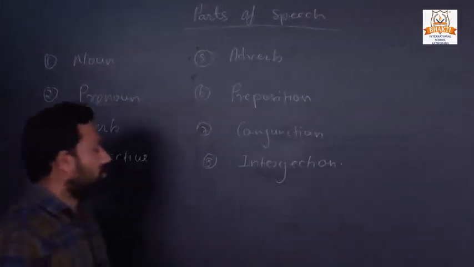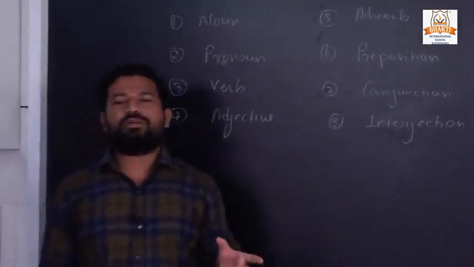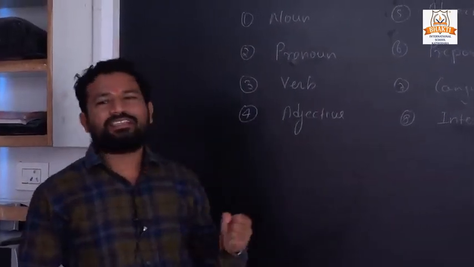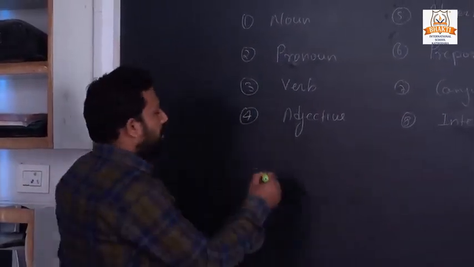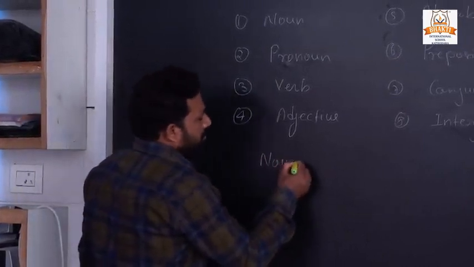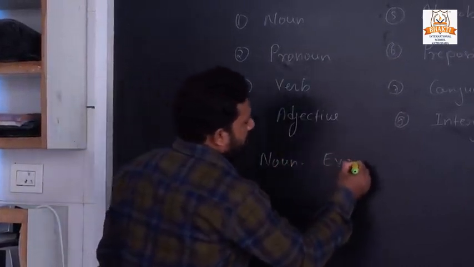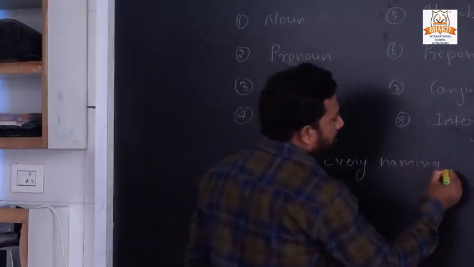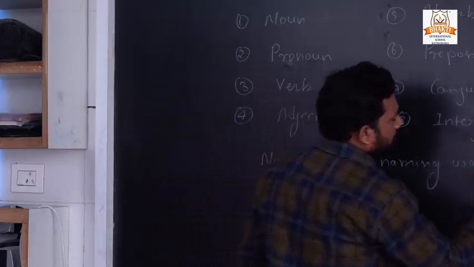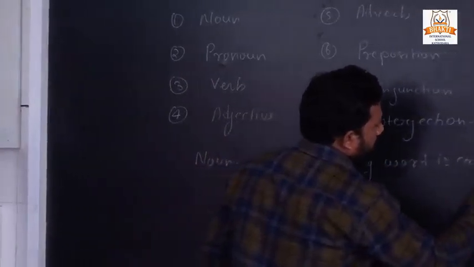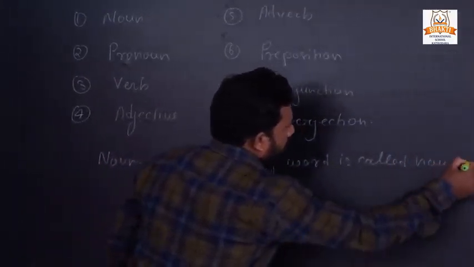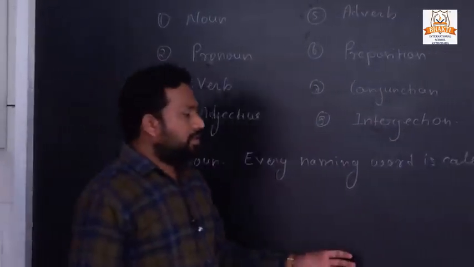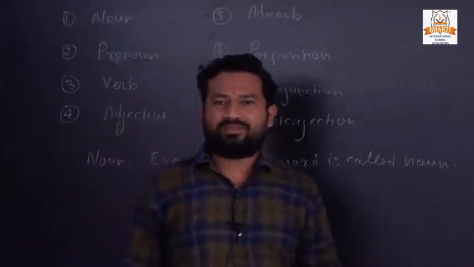As you heard about the noun, a noun is the particular name of a person, place or thing. But what is a noun? Every naming word is called a noun. It means in this world, if we put the name of anything, suppose that